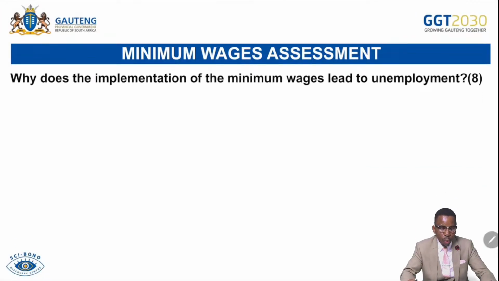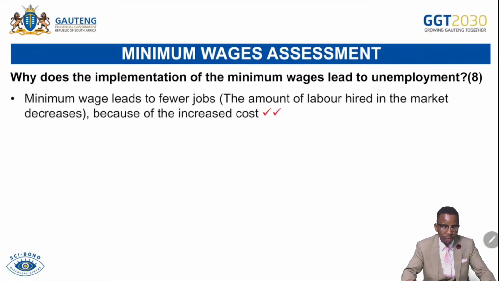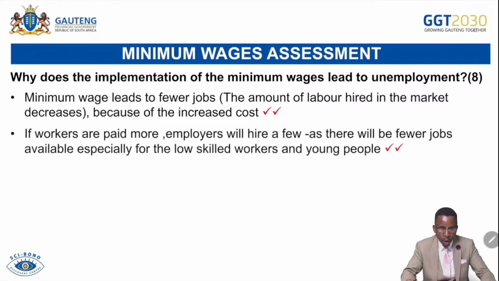Minimum wage. Why does implementation of minimum wage lead to unemployment? Remember, it can lead to unemployment because firms find it expensive to employ workers. Labor costs become relatively high. Minimum wage leads to fewer jobs. The amount of labor hired in the market decreases because of increased labor cost. If workers are paid more, employers will hire fewer of them.